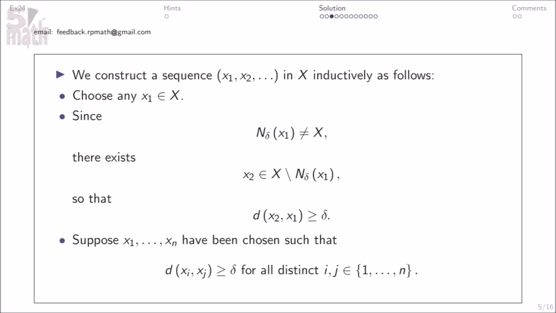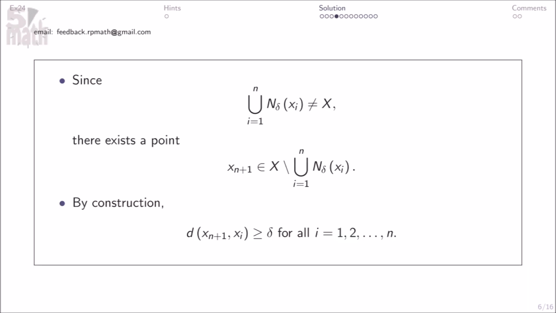We construct a sequence here in X inductively as follows. Choose any x1 element of X. Since this, there exists this, so that this. Suppose x1 up to xn has been chosen such that this for all distinct i, j in this. Since this, there exists a point this. By construction, this for all i equals 1, 2, and so on up to n.